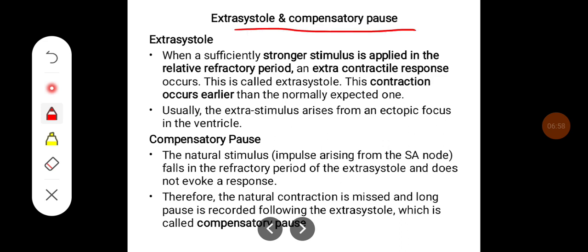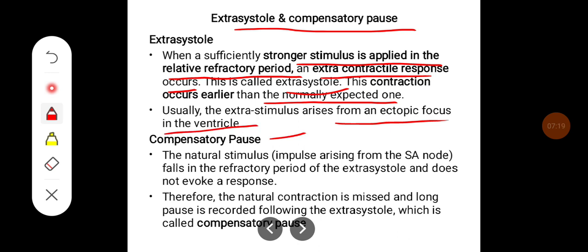Extrasystole and compensatory pause. Extrasystole: when a sufficiently strong stimulus is applied in the relative refractory period, an extra contractile response occurs. This is called extrasystole. This contraction occurs earlier than the normally expected one. Usually, the extra stimulus arises from an ectopic focus in the ventricle.